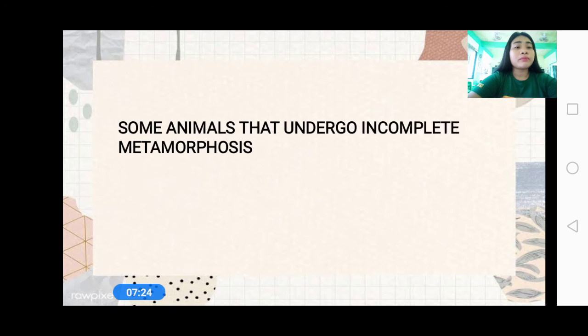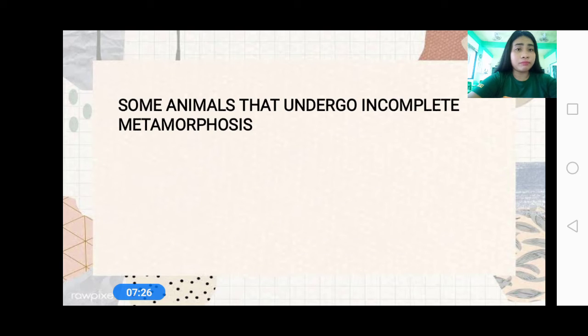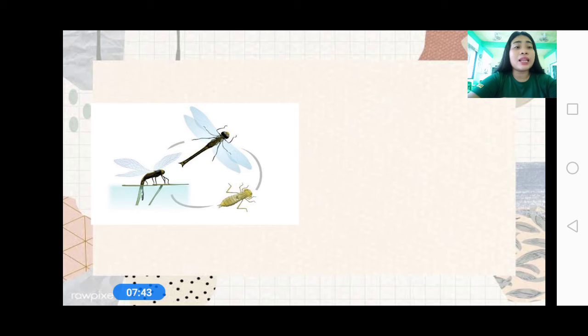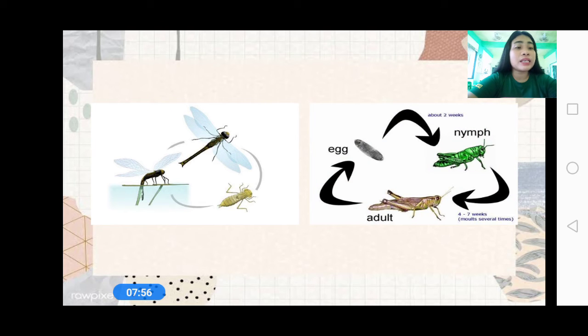Okay, let me show you also the animals that undergo incomplete metamorphosis. Under it are the dragonflies. We also have grasshoppers and then cockroaches. So this is the life cycle of a dragonfly. The mother lays eggs, and then the egg becomes a nymph, and then it becomes an adult. And then this is a grasshopper. We have the egg, the nymph, and the adult.